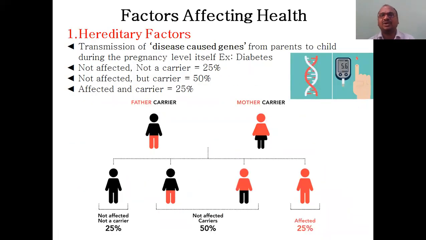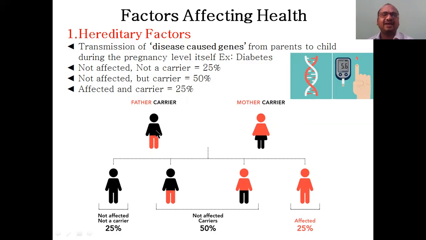And what are the factors that are going to affect health? Hereditary factor affects your health. Even though you are following all the 3, it may come from your parents. See here, transmission of a disease-causing gene from the parents to the child during the pregnancy itself. Diabetes, for example, is a hereditary disease. It was proven also. If your family has a history of diabetes, you should have all the good habits of health. Otherwise, it will be.